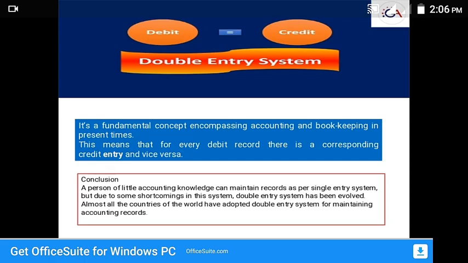A person with limited accounting knowledge can maintain the records as per the single entry system. That's not the criterion, but due to some shortcomings in that system, the double entry system evolved. Almost all the countries of the world have adopted the double entry system for maintaining accounting records. Transactions are recorded immediately when they take place with the help of the double entry system.